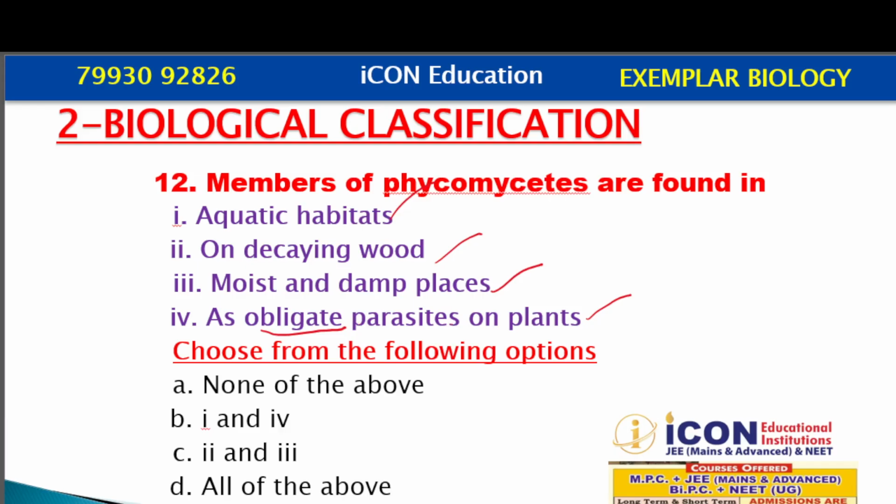The correct answer is all of the above. The members of Phycomycetes are found in aquatic habitats, on decaying wood, in moist and damp places, and as obligate parasites on plants. So with this we have finished the practice of NCERT exemplar questions.